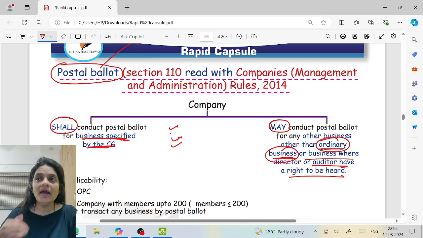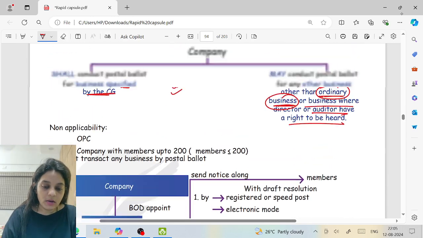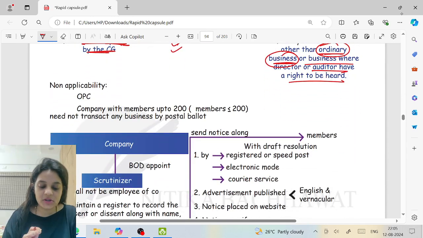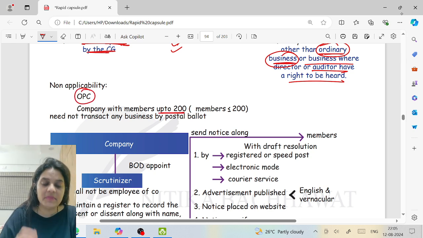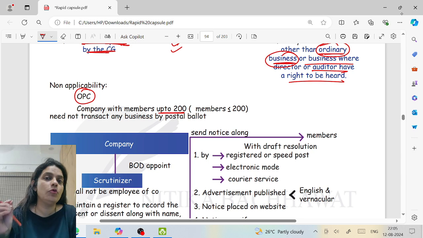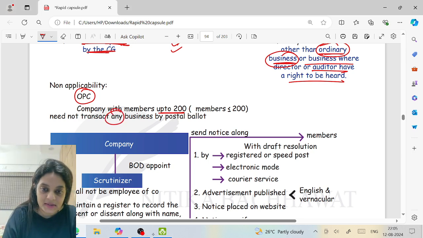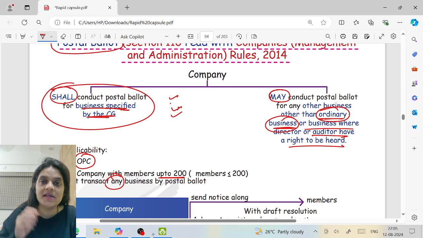And second, if director or auditor has a right to speak at a matter, and you hold a postal ballot, where will they speak then? So in that case, you cannot conduct a postal ballot. Now, which companies have to call a postal ballot? So rather, we will put it like this. An OPC and a company with up to 200 members need not conduct a postal ballot. Right? Need not transact any business. They don't even have to transact this business through postal ballot.